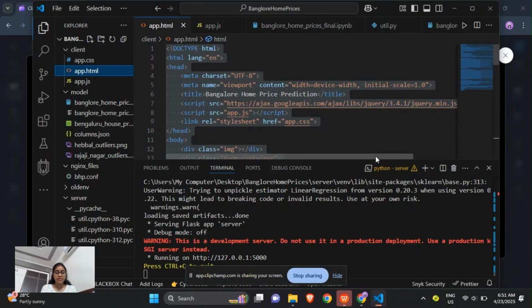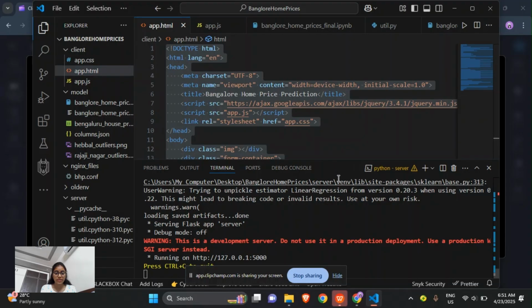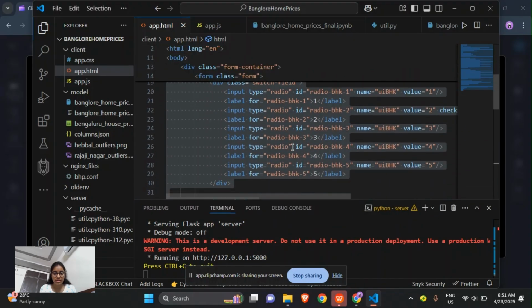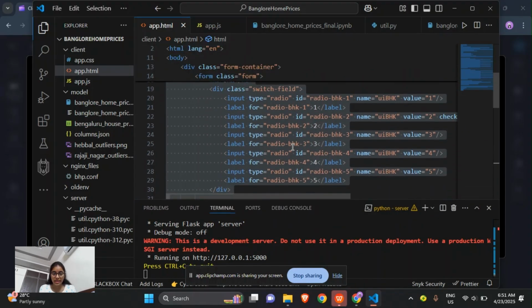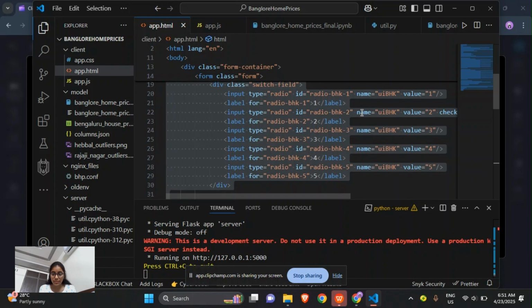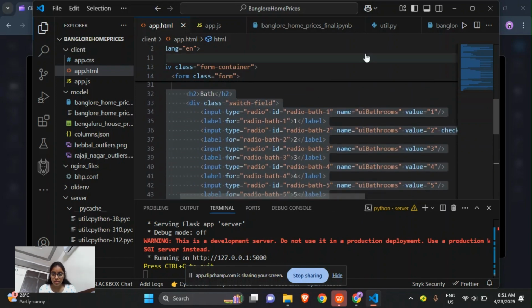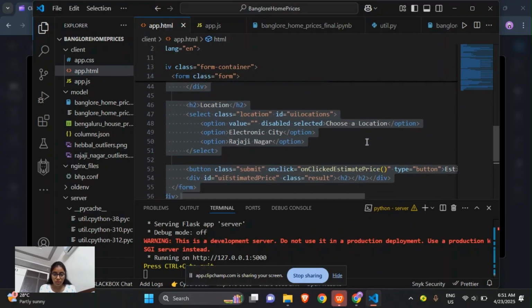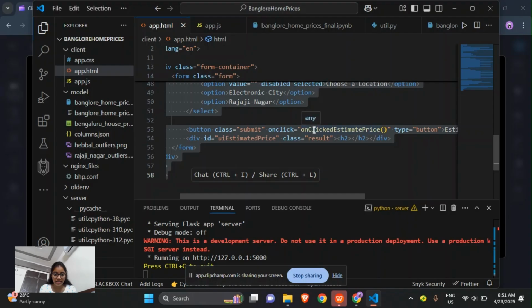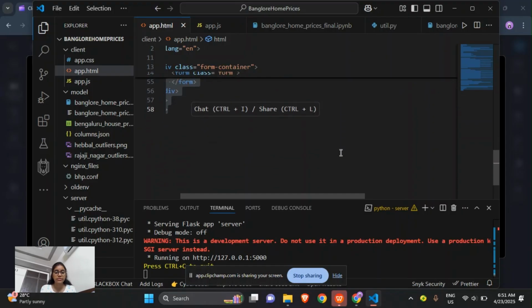Now we are going to start the front end, with which the user interacts. This index.html creates a simple web page where the users can enter the area, BHK, number of bathrooms, and location. The button labeled Estimate Price will trigger and predict the output, that is, the price of the BHK flats or houses.